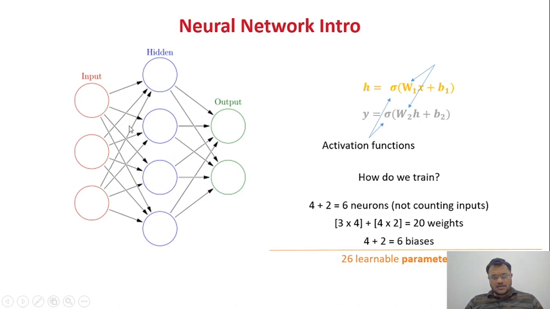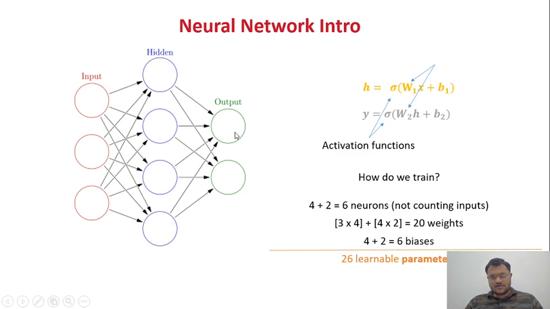So in total we have assigned around 20 weights, because they are all connected to each other. Each one is connected to all four nodes, so it is multi-connected. Similarly, this layer is also multi-connected. So the total number of weights is 20, and 4 plus 2 I am taking as input. This is the input layer, this is the output, and this is the hidden layer.